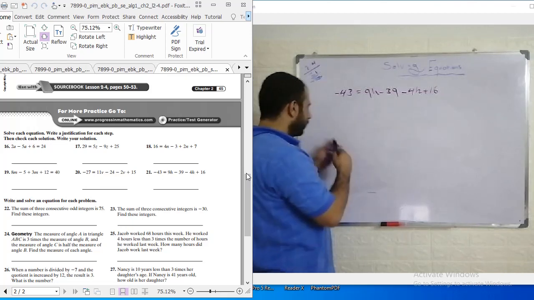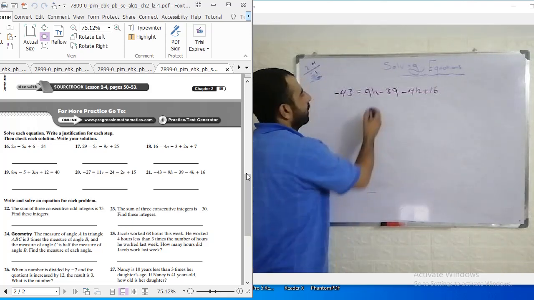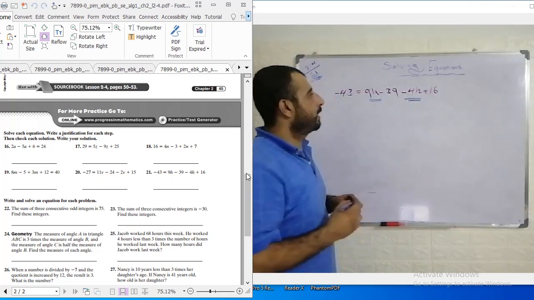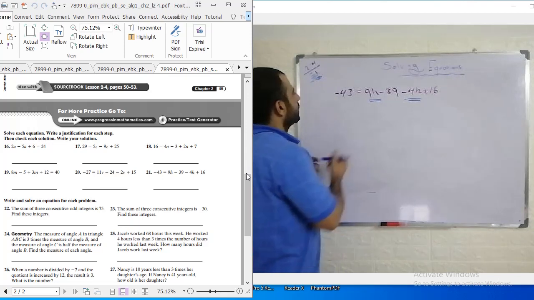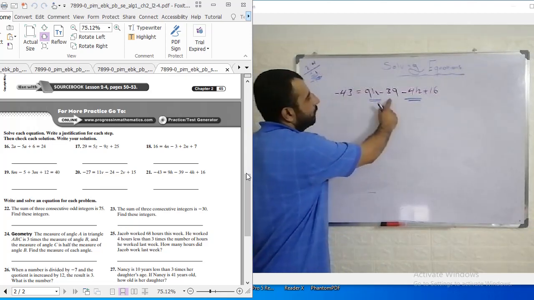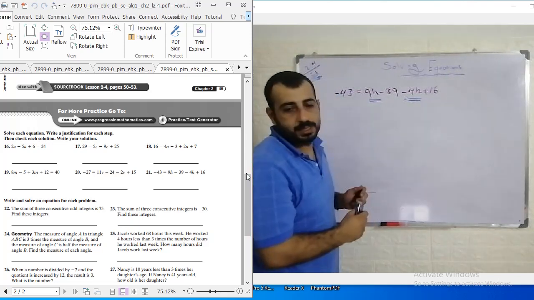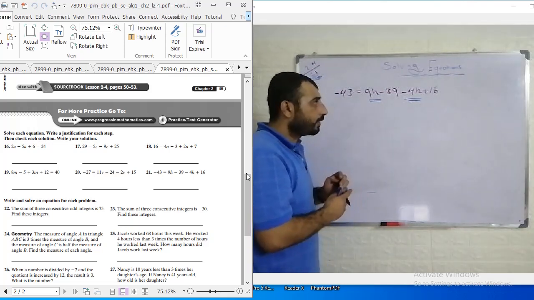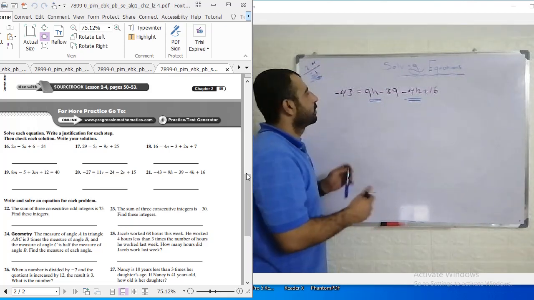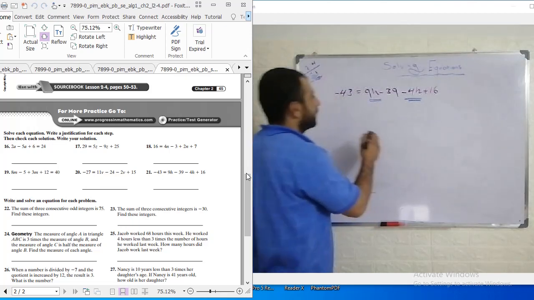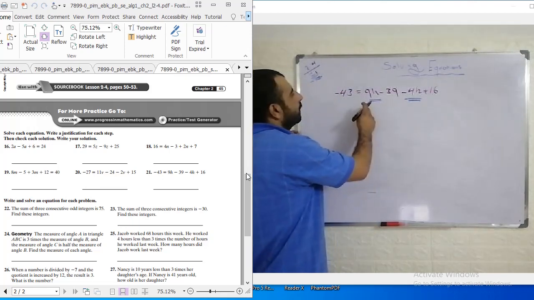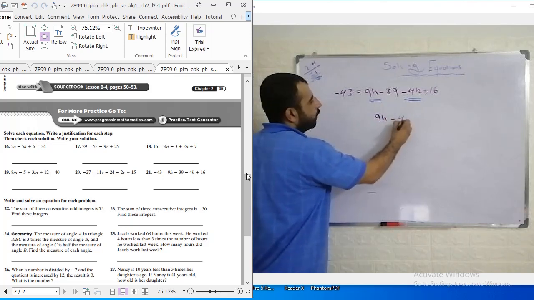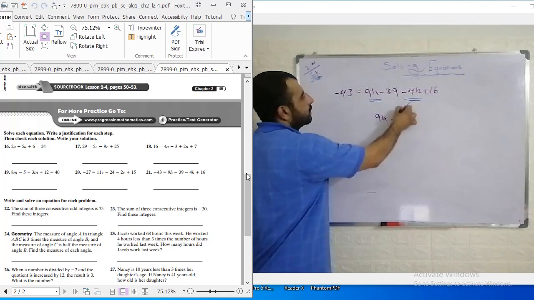So we need to determine where the variables are, the terms which contain variables, this one and this one. Now the others are constants: negative 43, negative 39, and plus 16. Let me move variables together and constants together. This is the first step, as I said. Now, 9h and negative 4h, I will keep them on this side.